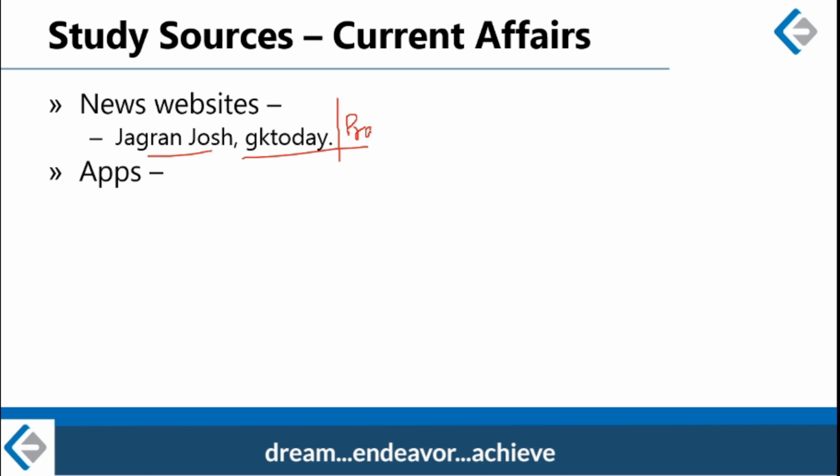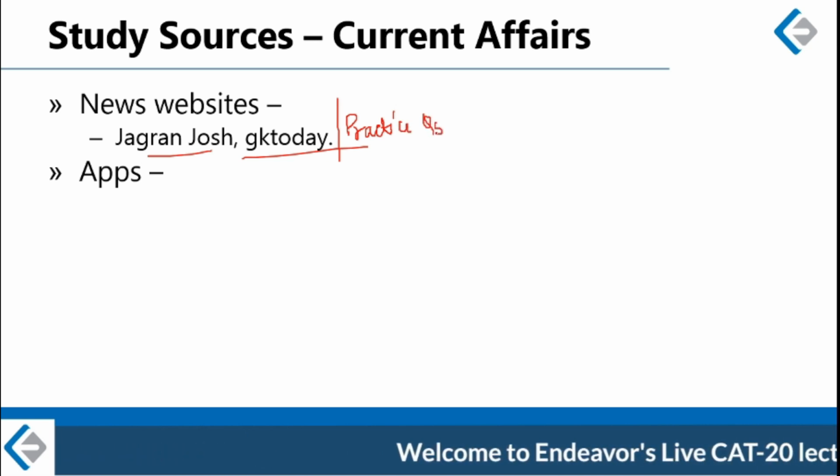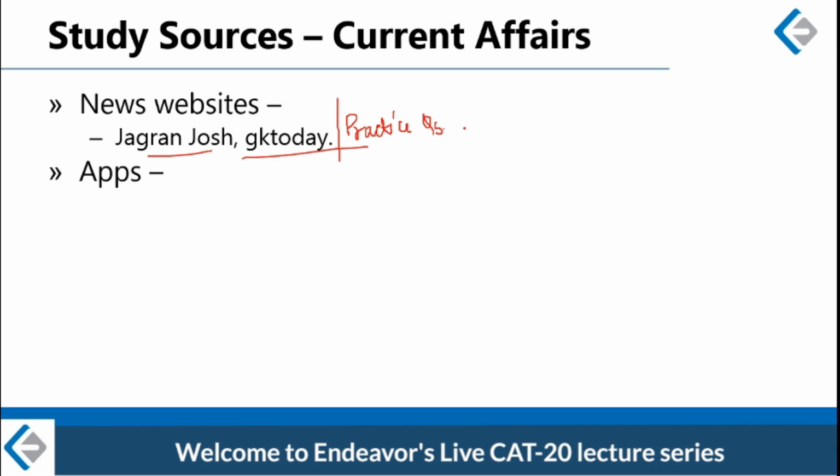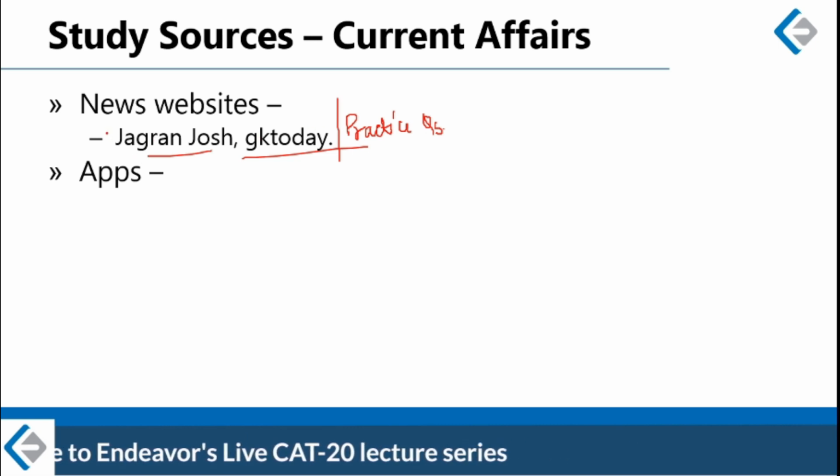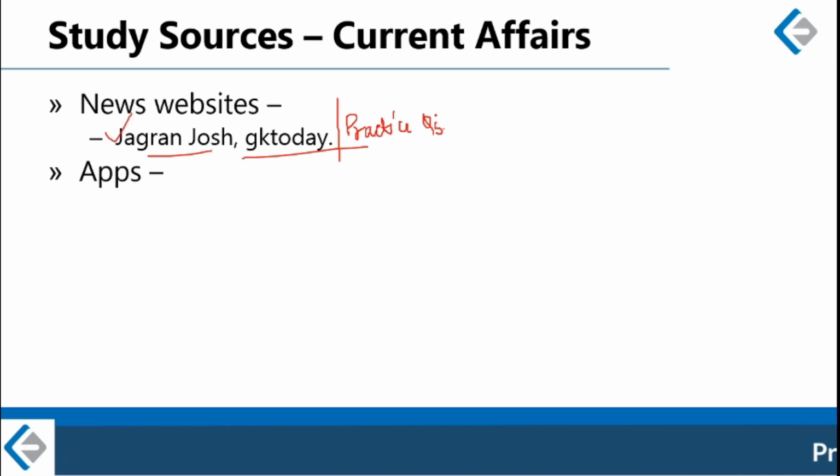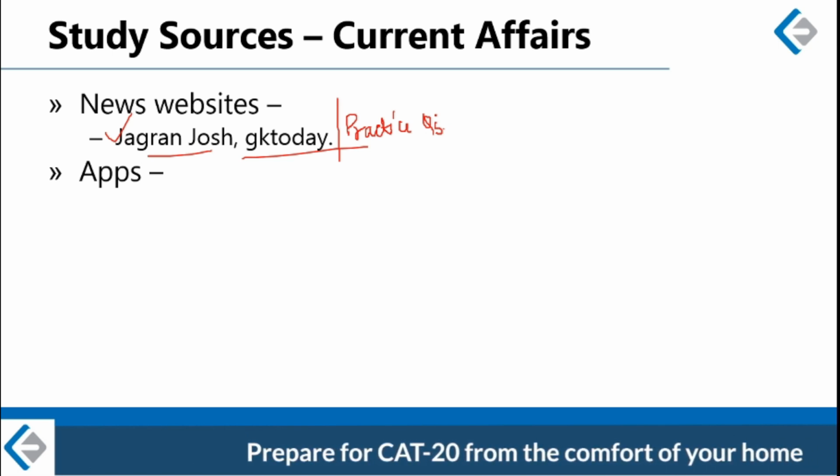Both Jagran Josh as well as GK Today present daily practice questions, weekly practice questions, lots of practice questions. Other than that, you can also use Affairs Cloud, you can use IndiaBix, you can use a lot of other resources available on the internet, but these two are the tested ones, both for reading news as well as practicing questions.